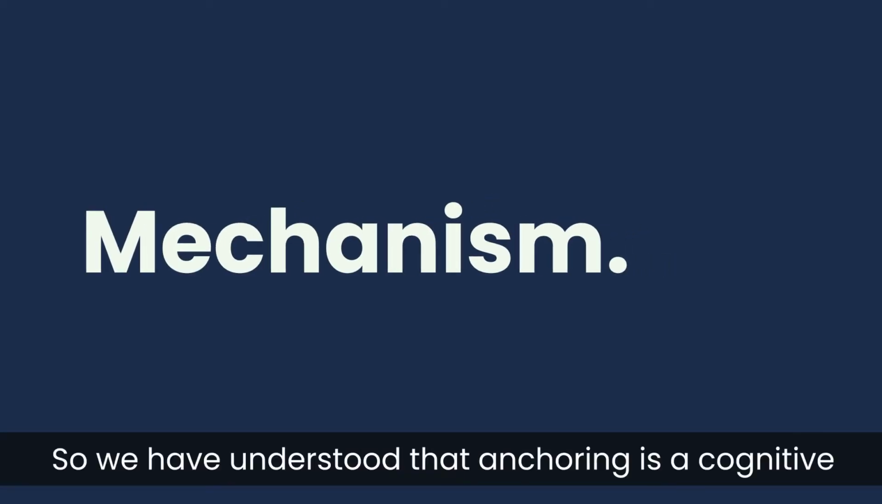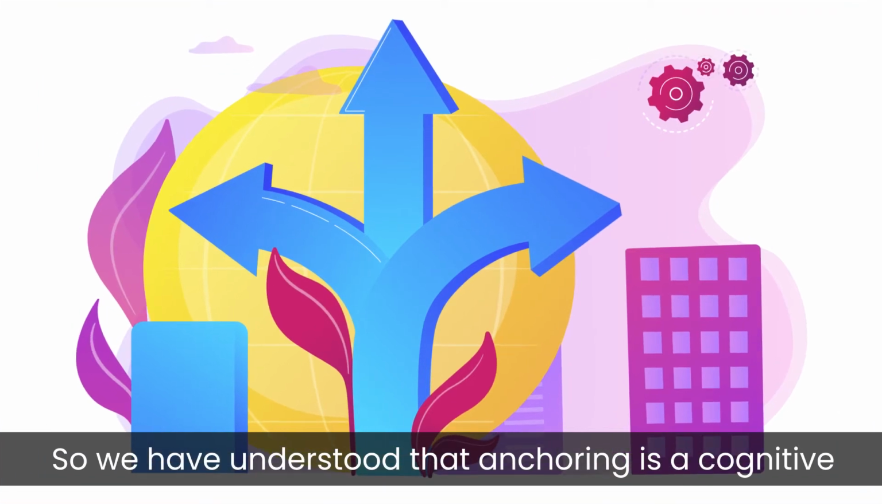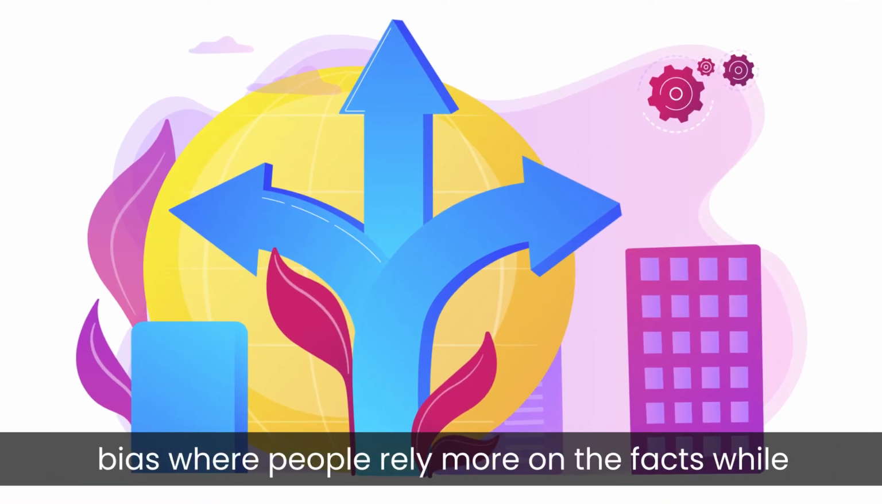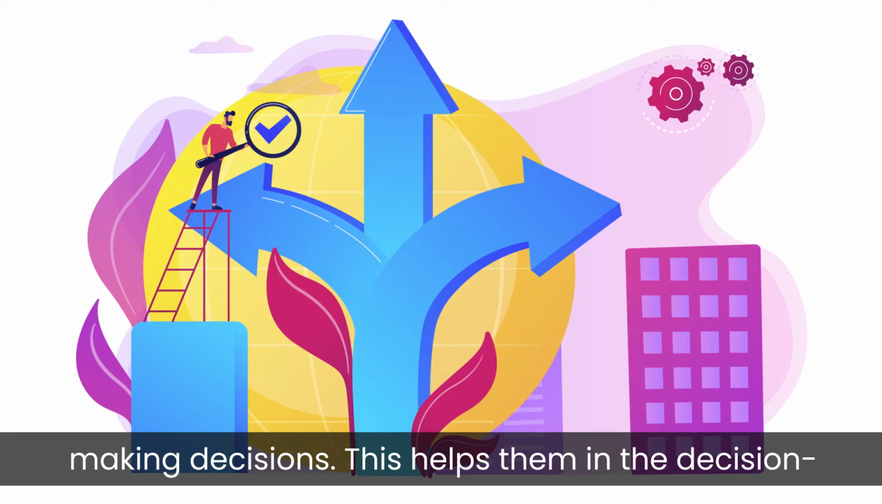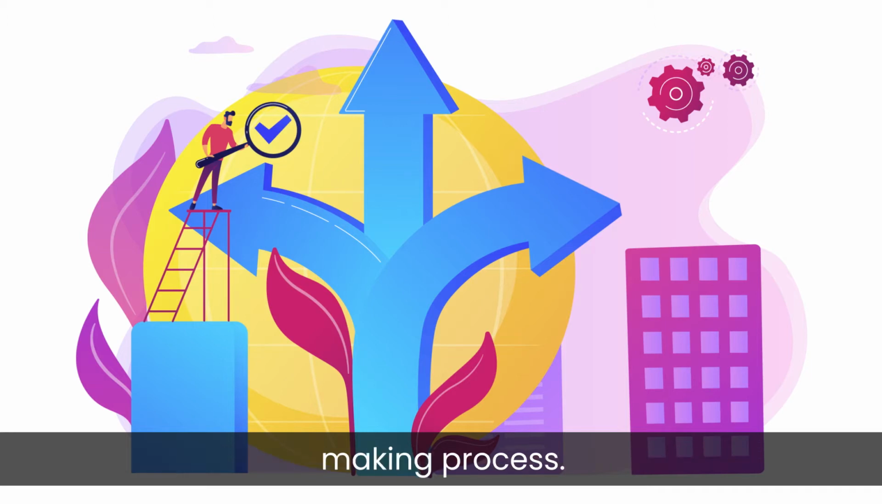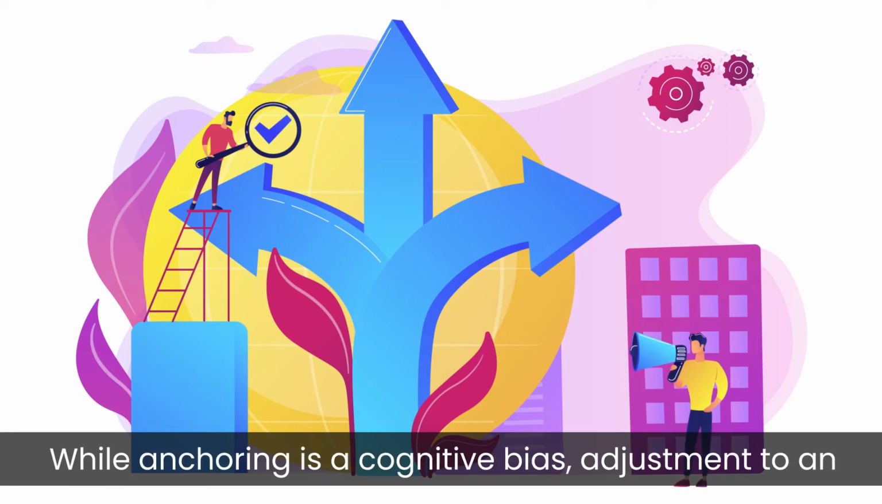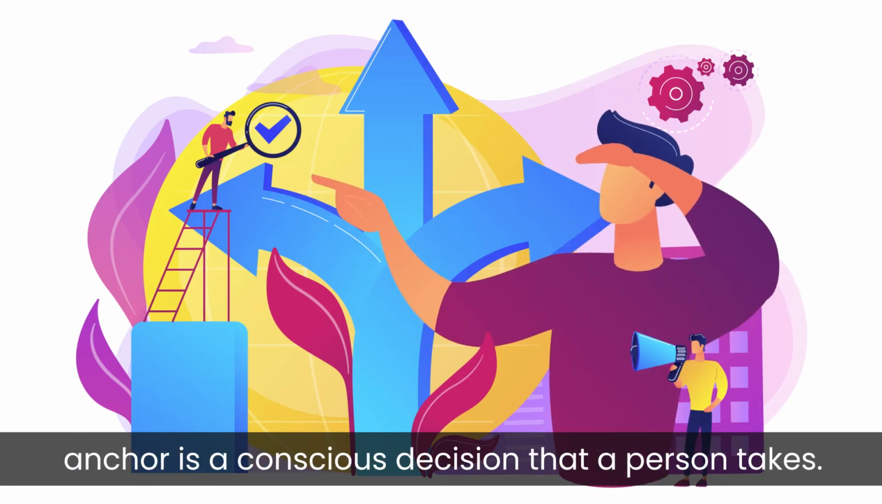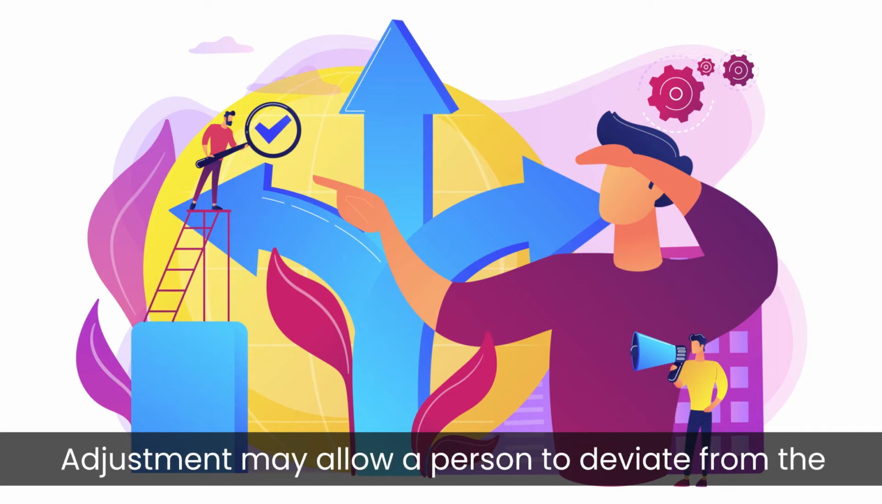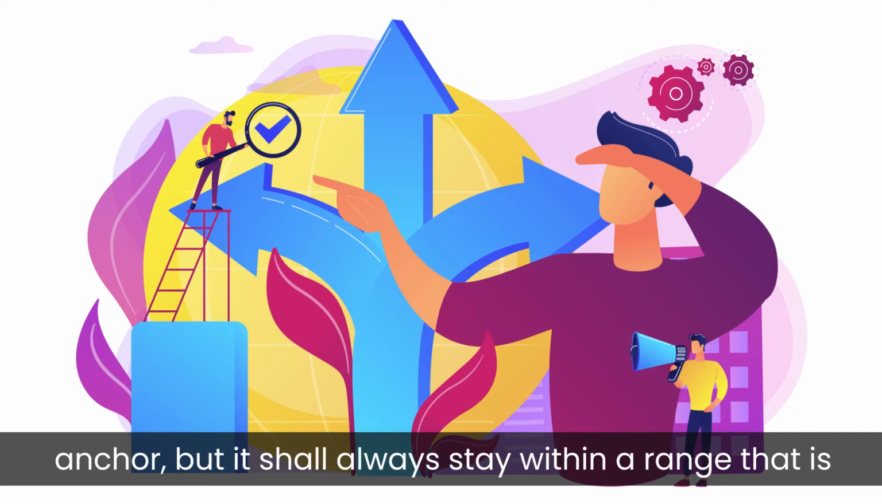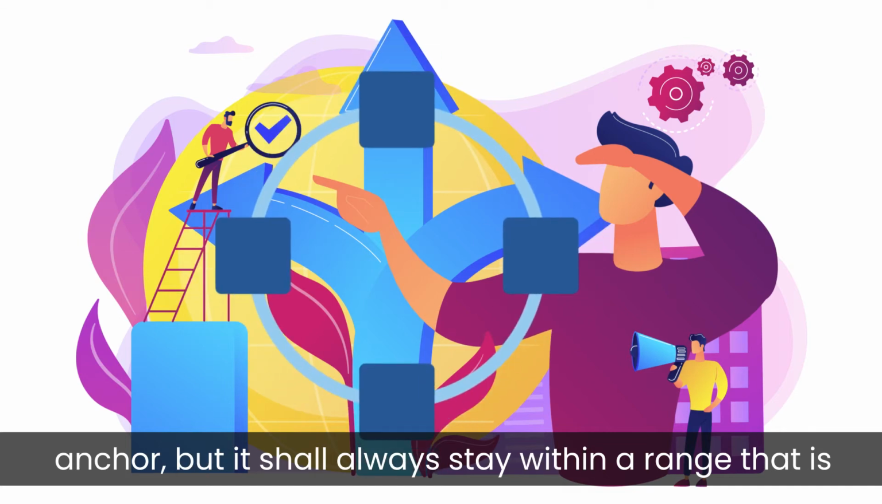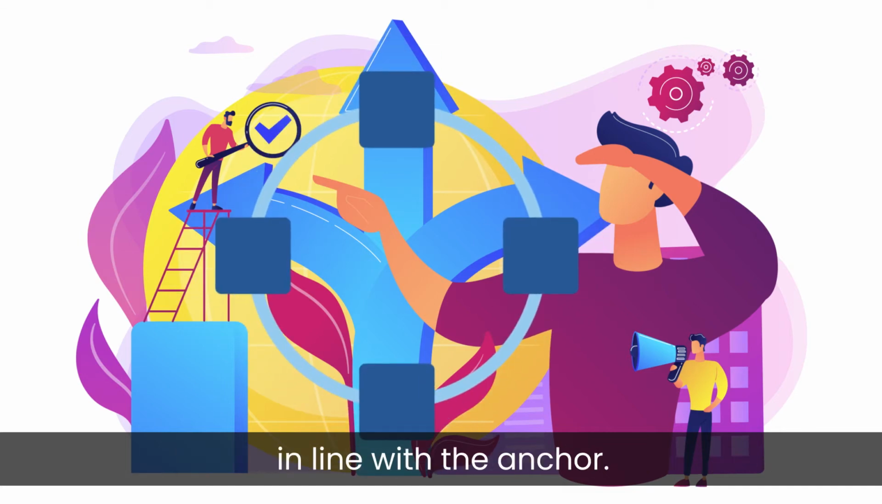Mechanism. So, we have understood that anchoring is a cognitive bias where people rely more on the facts while making decisions. This helps them in the decision-making process. While anchoring is a cognitive bias, adjustment to an anchor is a conscious decision that a person takes. Adjustment may allow a person to deviate from the anchor, but it shall always stay within a range that is in line with the anchor.